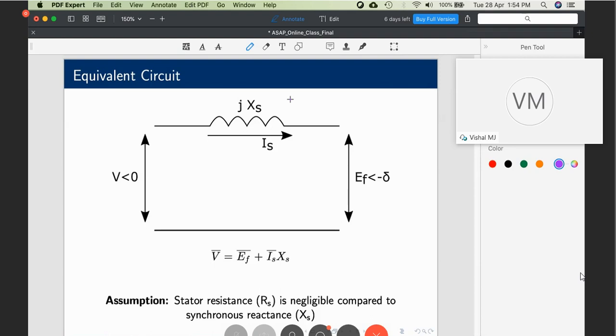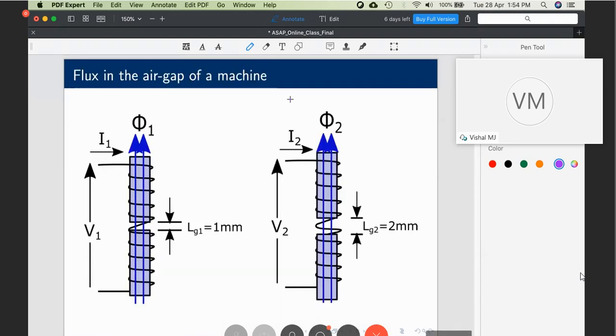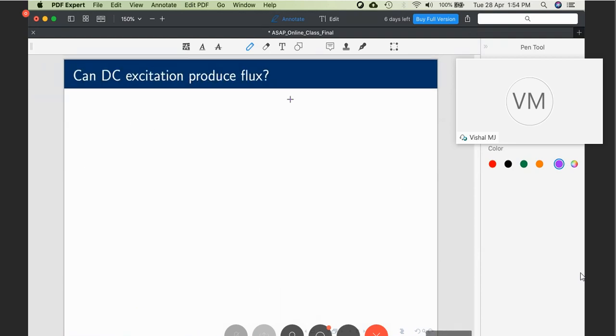Can DC excitation produce flux? Yes, definitely. I will explain that. We have just now said that flux is proportional to V by F. So for DC, F is 0, so we assume that flux should be infinity. Is it really so? That we will see.